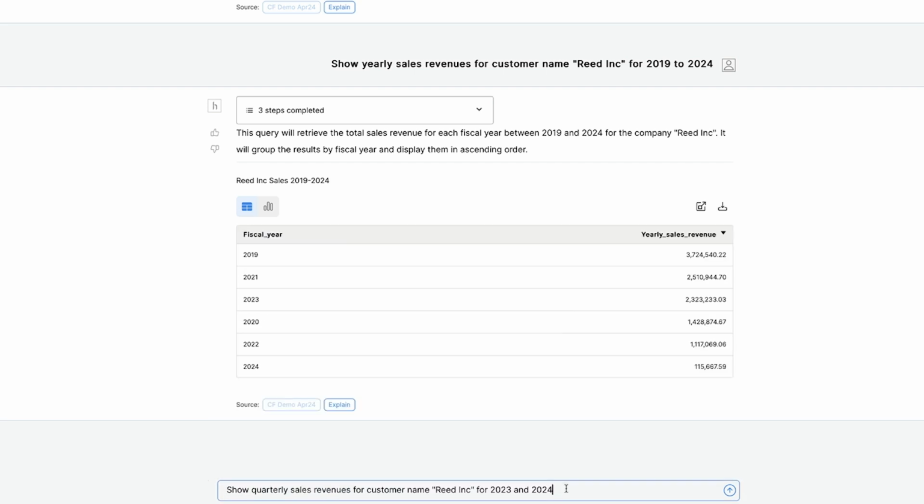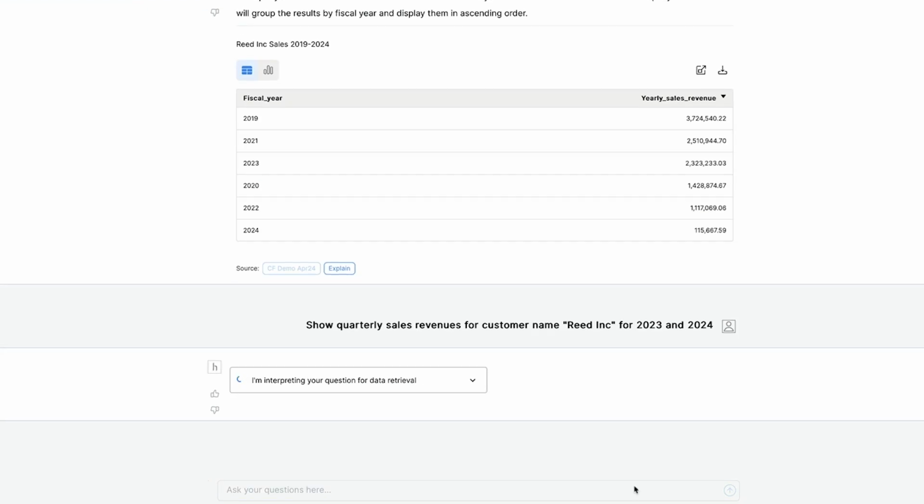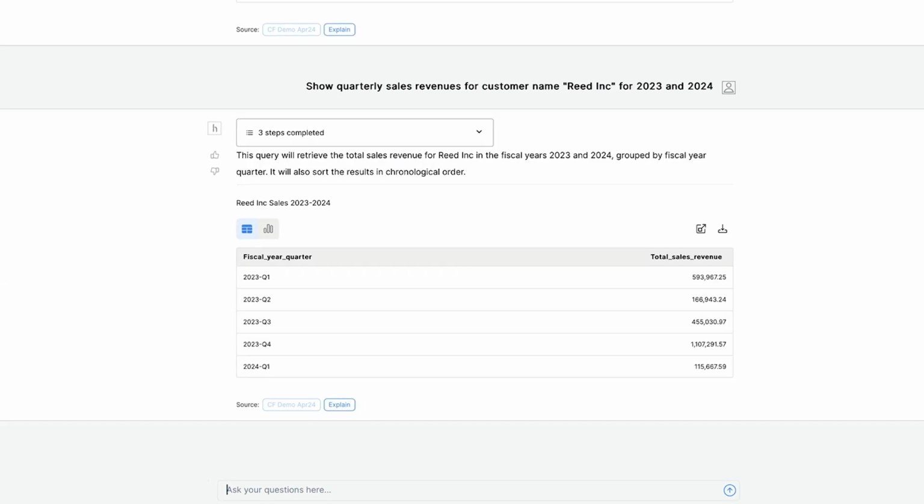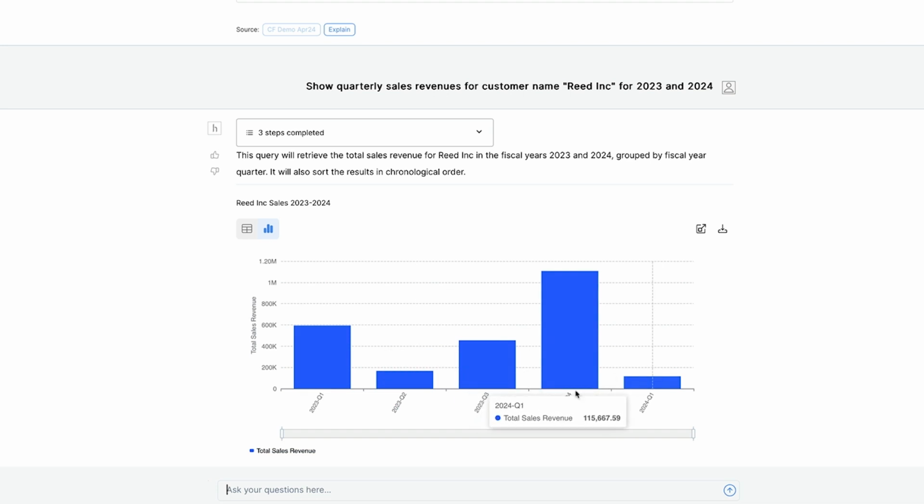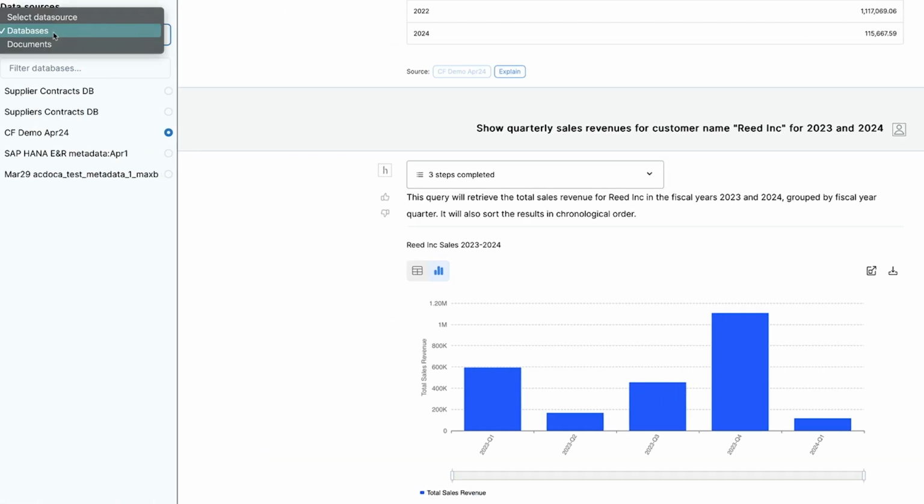Let's go quarter by quarter. Let's ask, show quarterly sales revenues for customer name Reed Inc. for 2023 and 2024. Here we can see that this quarter is way down compared to Q1 2023. Things are off. Let's dive in even deeper. Let's go to the contract.